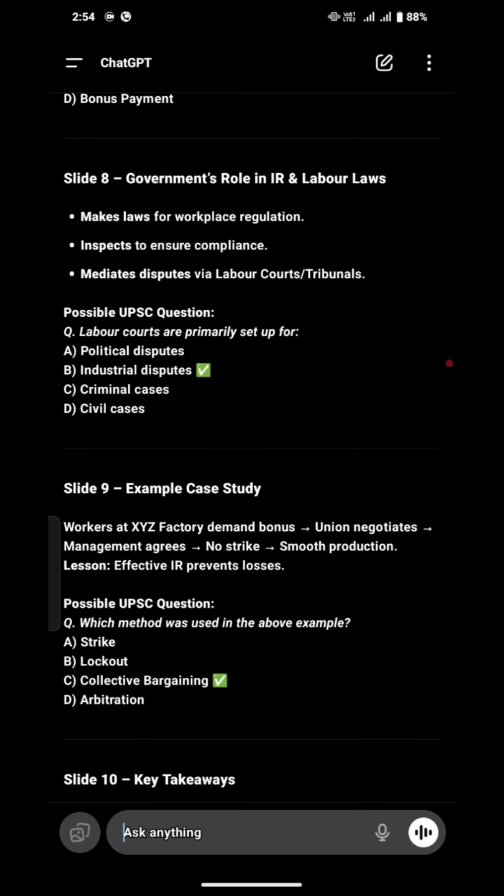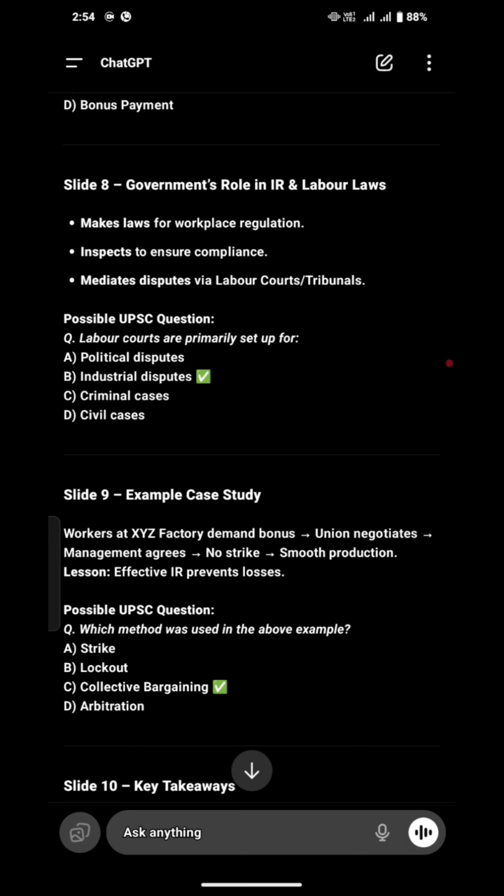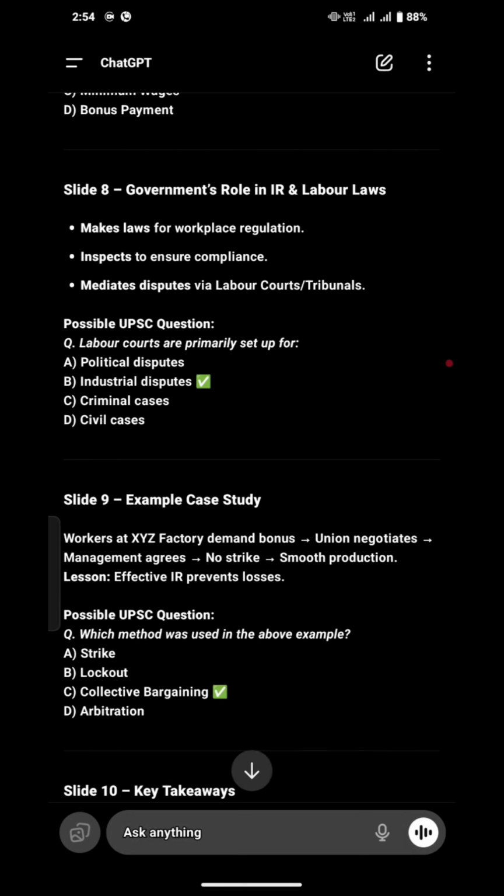As I mentioned previously, the government's role is essential in creating laws regarding industry and the workplace where labor works. Workplace is most important for a worker. If the workplace is hazardous, it is not possible for the worker to do the work correctly. Secondly, inspection ensures compliance, through grievance systems where workers can complain about problems they suffer inside industry. There are also tribunals made in the country, where labor can register complaints and the tribunal will listen and solve their problem.